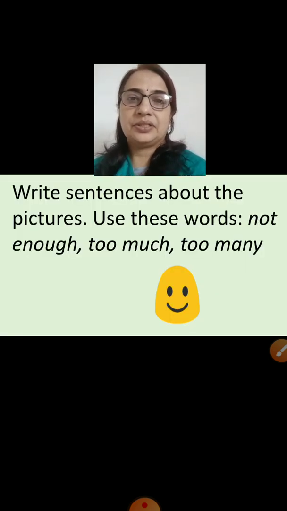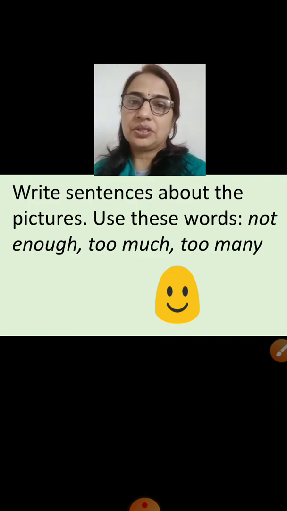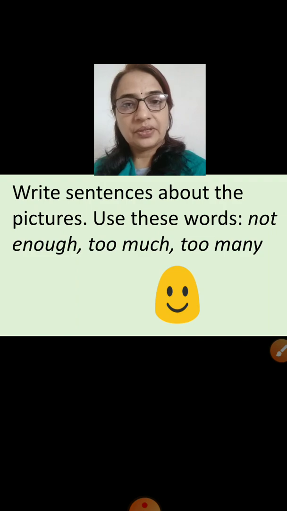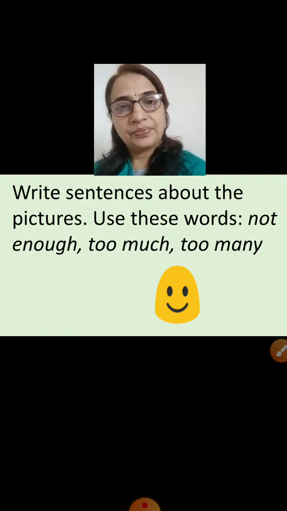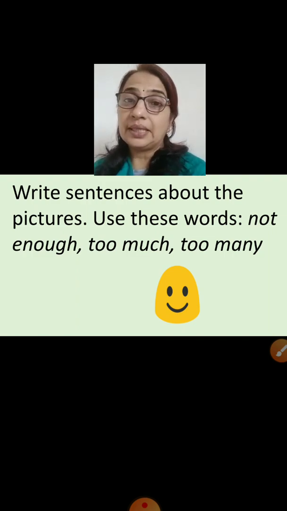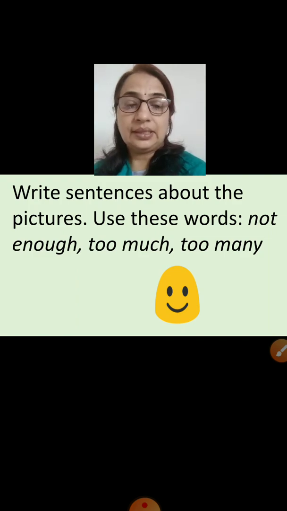In chapter 7, children, first we have given the question: write sentences about the pictures. Use these words: not enough, too much, too many. We have studied much and many. You remember in grammar, adjective of quantity and adjective of number, isn't it?